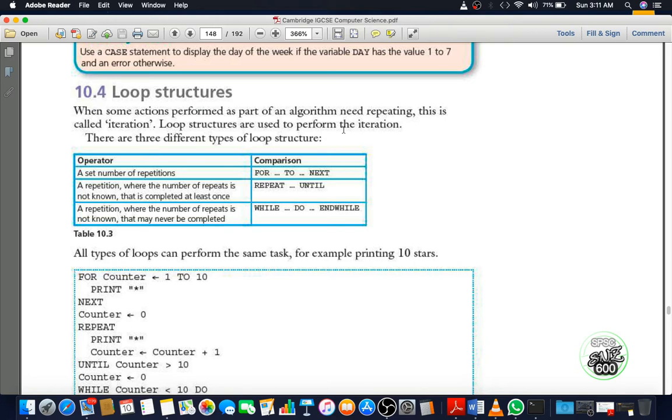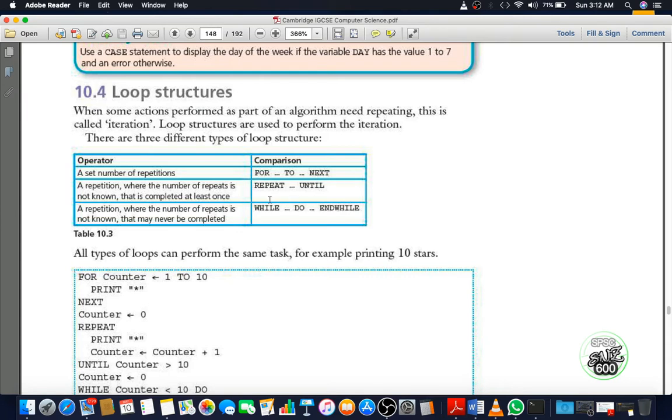Here there are three different types of loop structure, that is for to next, repeat until, and while do and while. For to next is a set number of repetitions. When we know how many times we have to loop the program, the number of looping is known to us, that time we use for to next.